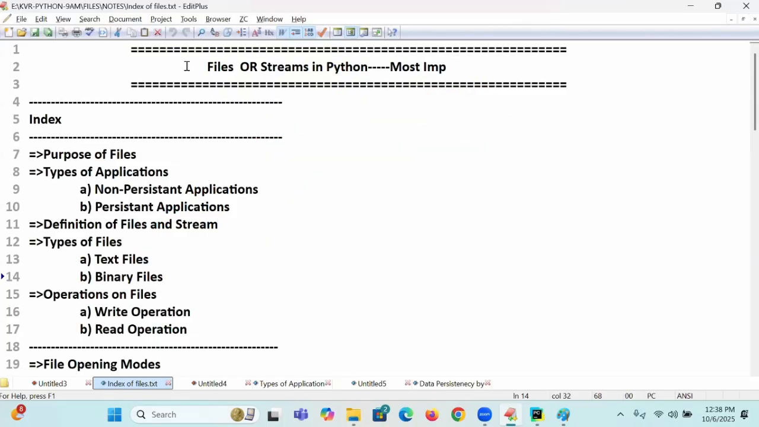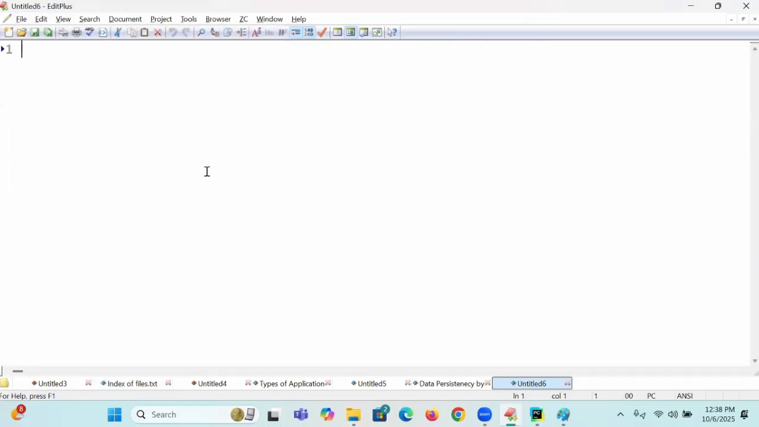Suppose here I am writing it. I will open this new normal text and write print of "Hello Python world". This is called what? After all, a text file. I will save it with Control S.